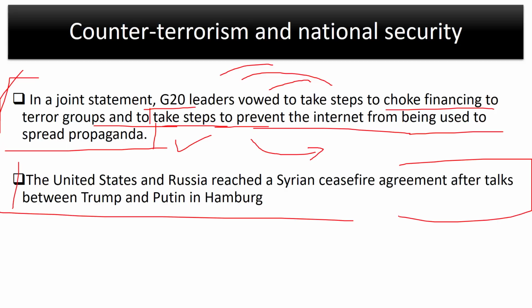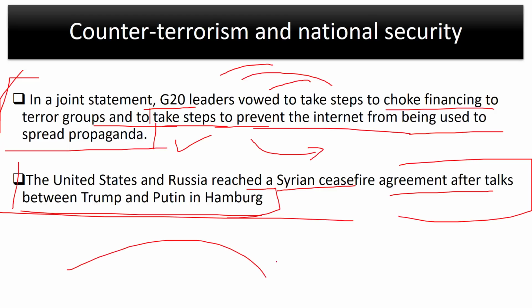Next point is the United States and Russia reached a Syrian ceasefire agreement after talks between Trump and Putin in Hamburg. Now, Trump has been known to be a pro-Russian US president after a very long time. Obama was quite anti-Russian and he actually imposed all the sanctions on Russia when Russia annexed Crimea. Now, Russians actually expect Trump to remove all those sanctions so that their economy can rise again.